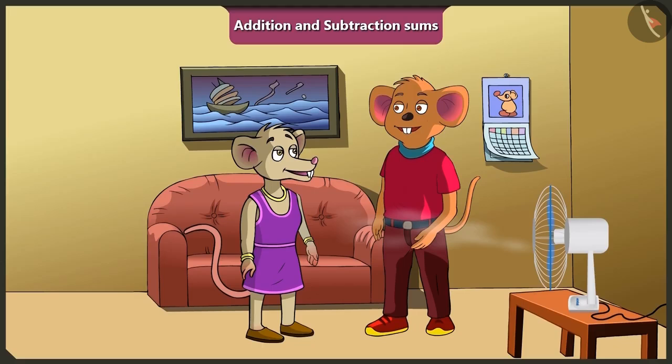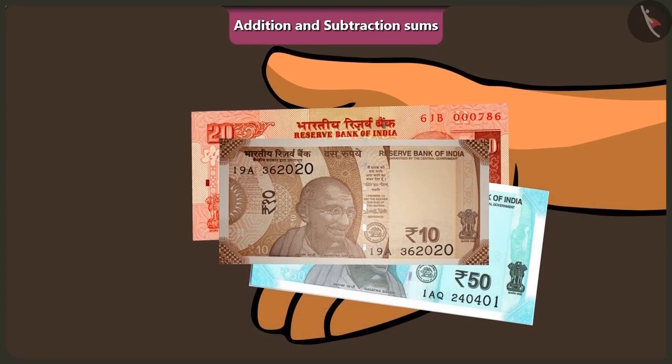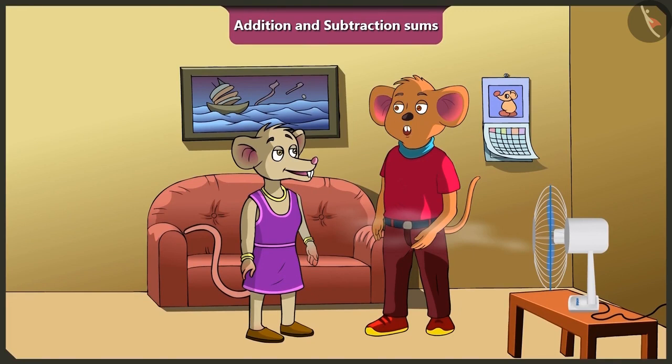Hello, Choo. Come, Chi. Oh, wow, Choo. Your new fan is giving out cold air. Now give a party from the remaining 12 rupees after buying this new fan. Chi, what could we buy from 12 rupees? Look, I have 80 rupees with me now. Chi, tell me whatever you want to eat. I will call uncle at the hotel and order a pizza for you and a burger for me.